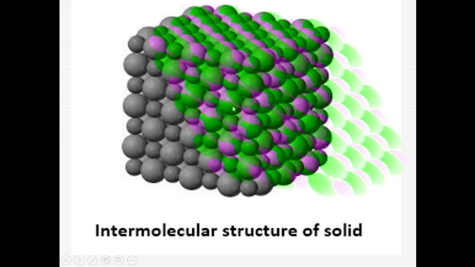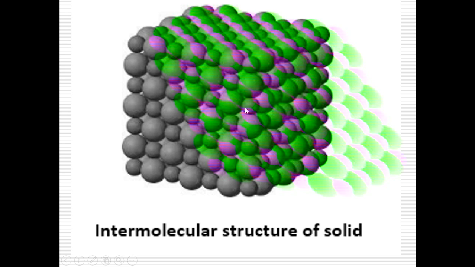Strong attractive forces act between all these particles. They hold them together very tightly. This prevents them from moving around. The strong force existing between them prevents them from moving, and these particles are thus fixed at a particular place.